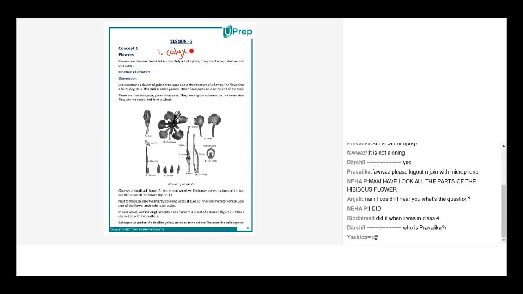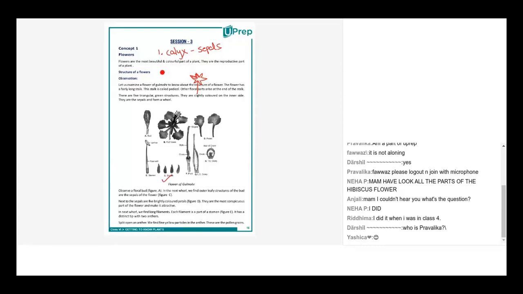What is calyx? Please, all of you, I would request you to write it down. Calyx is a collection of sepals. Now what are sepals? Sepals are the little tiny green triangular stuff that you see, normally 5 or 6 in number, just next to the stalk. When it is a bud, it remains closed. That is the sepal. And 4 or 5 sepals combined together is known as the calyx, correct?